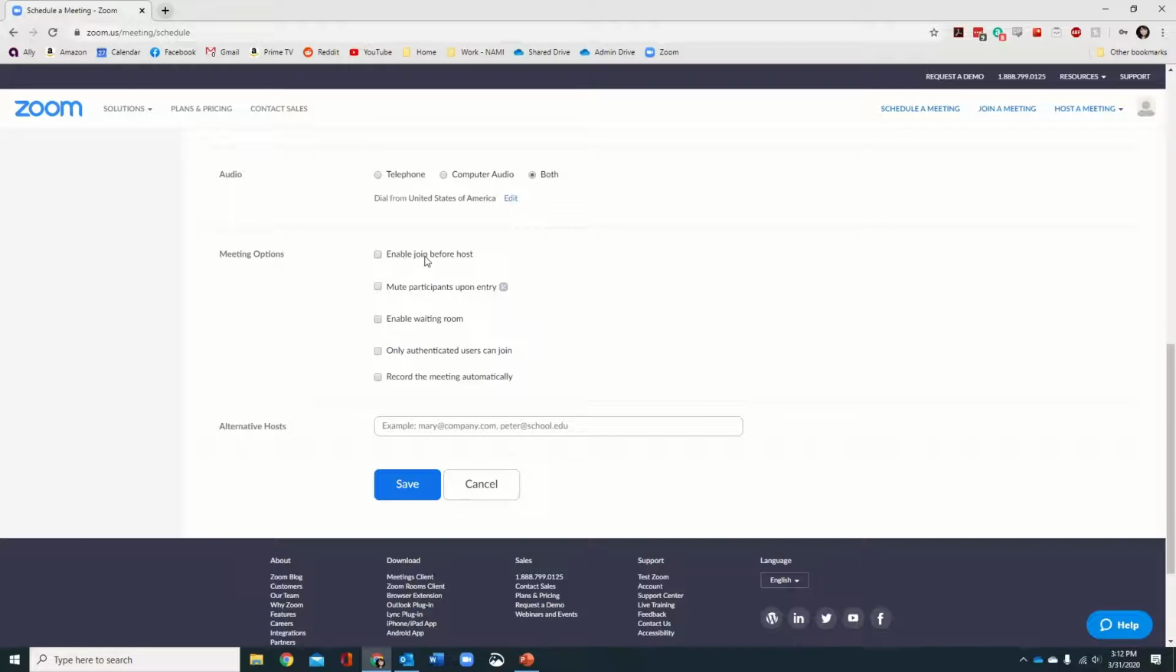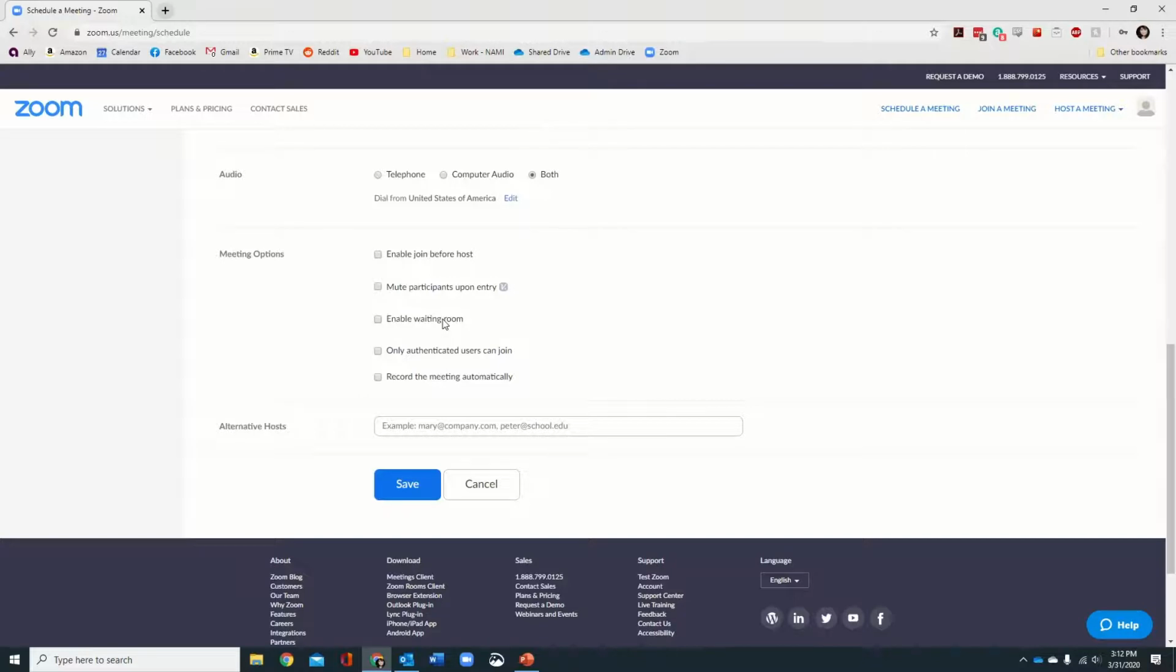So we're not going to click this button. You can have participants muted as soon as they enter. We don't really care about this. We haven't been using it as often. You can enable a waiting room. Now this causes the need to approve everyone before they can enter the meeting.